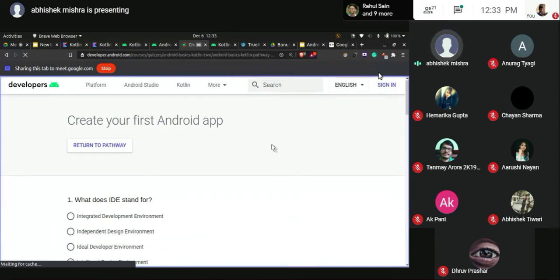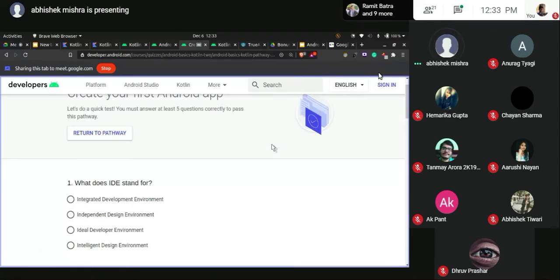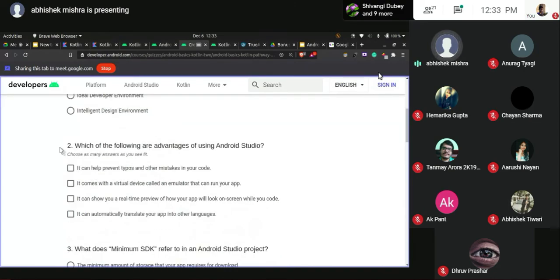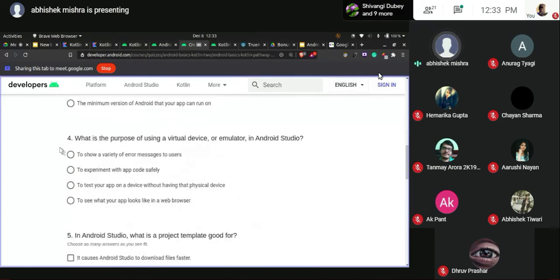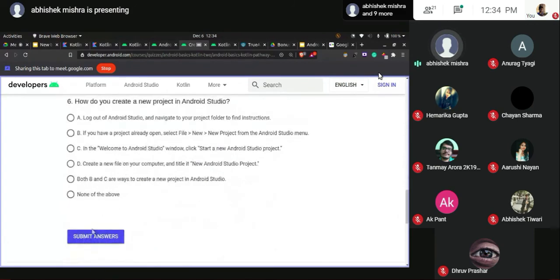Okay, the quiz part. For every pathway that you have, I'll give you the pathway link in the group. You'll have a very basic quiz. Right now it is asking me what the full form of ID is. If I've studied the pathways and the content, I can easily answer that question. If I have not, I'll answer it incorrectly. So this is simply related to what they are teaching in the pathway, in the codelabs and text. It is not something alien.